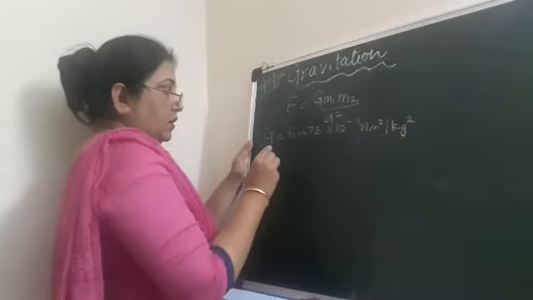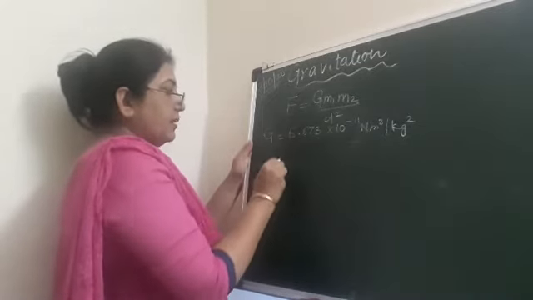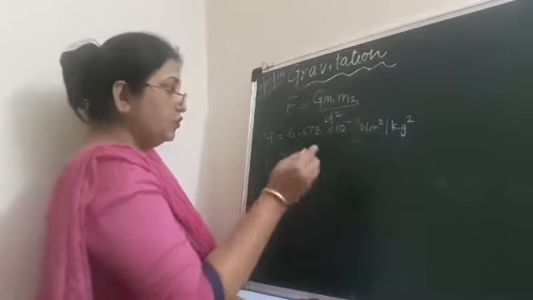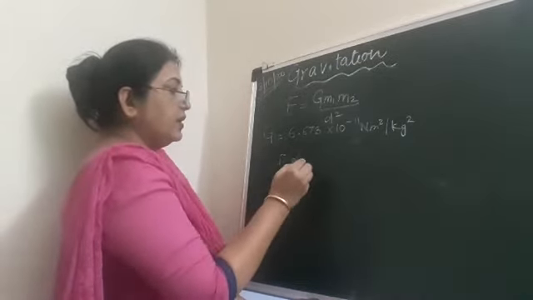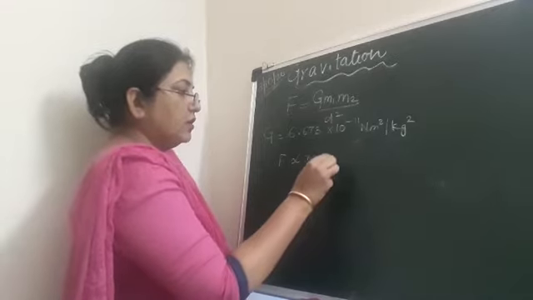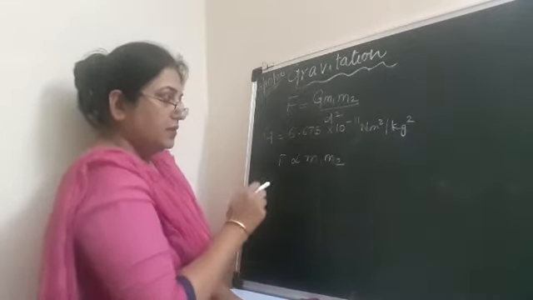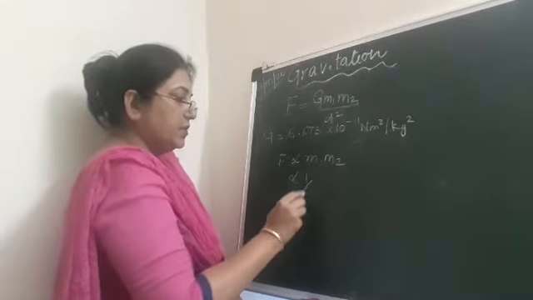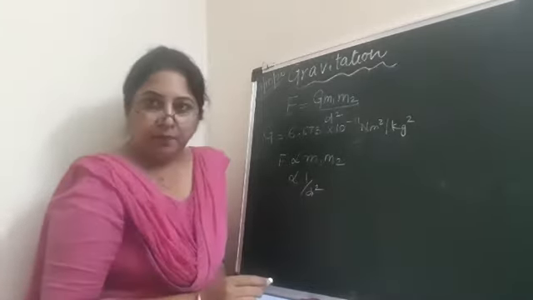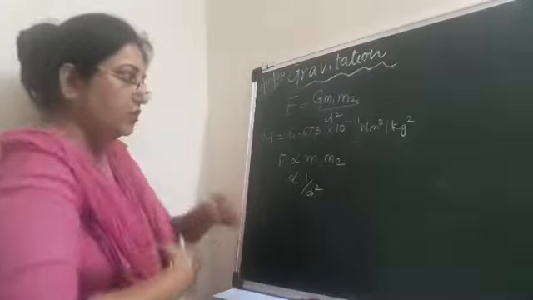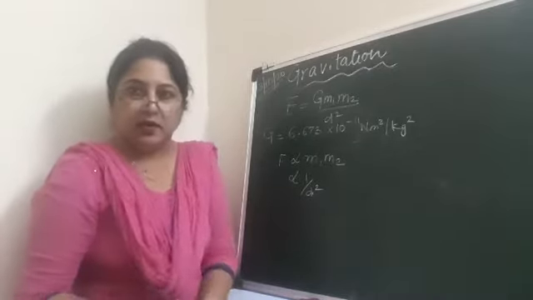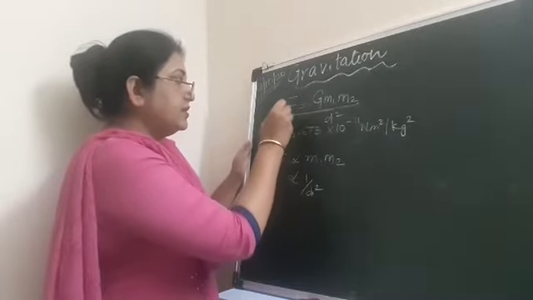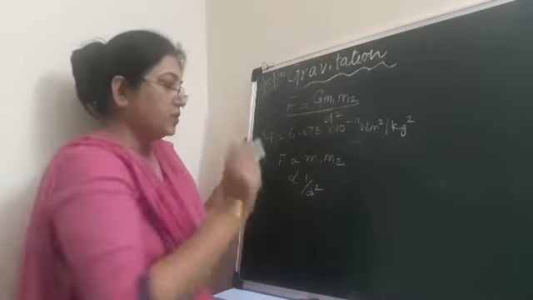Now, the two factors on which capital F, that is the force of attraction, depends are: number one, it depends on the product of the masses, and it is inversely proportional to the square of the distance between the two objects. Now today I will discuss with you some questions or some numericals based on this formula, F is equal to G m1 m2 upon d square.